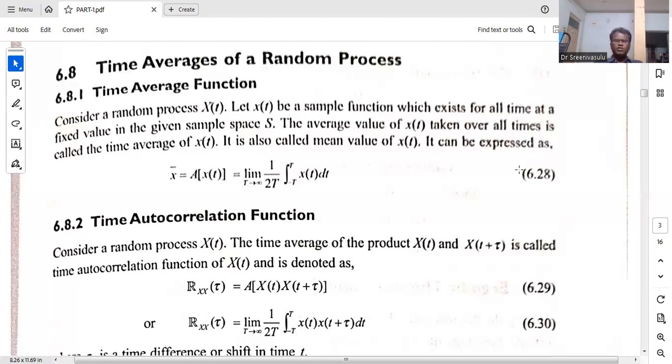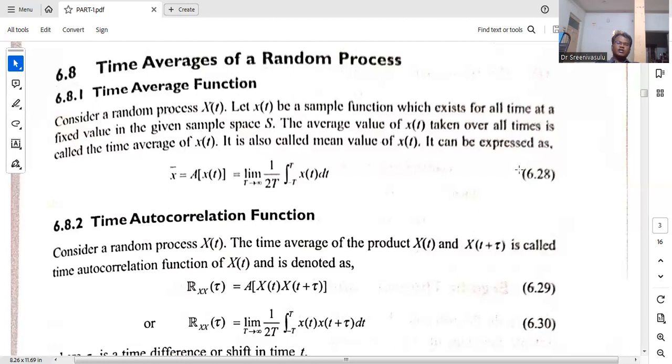The same concept applies to the time autocorrelation function. For the general autocorrelation function, Rxx of tau is represented. Now, to show the difference, that R is not going to be represented with a thick R. It is going to be represented with a different scaling R. So we are showing the difference between the time average autocorrelation function and the general autocorrelation function. In the general autocorrelation function, we represent it with a thick R symbol. Here it is a thin R.